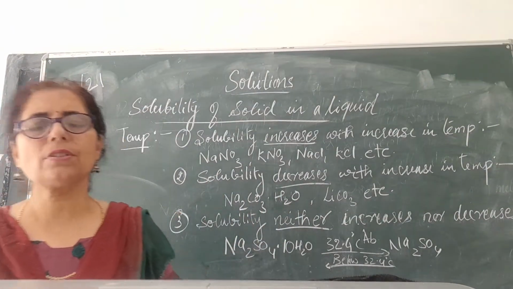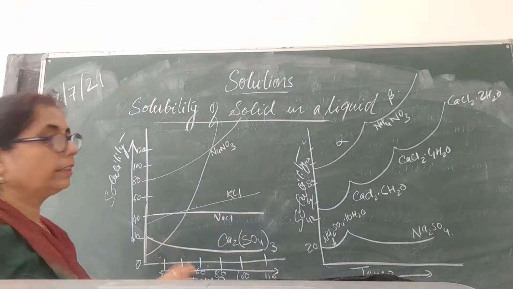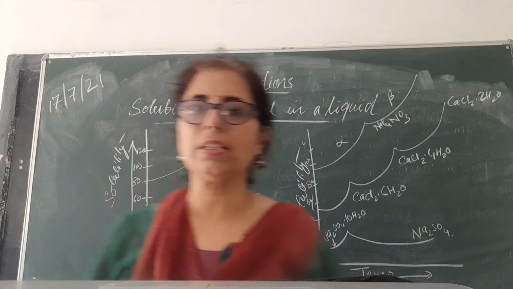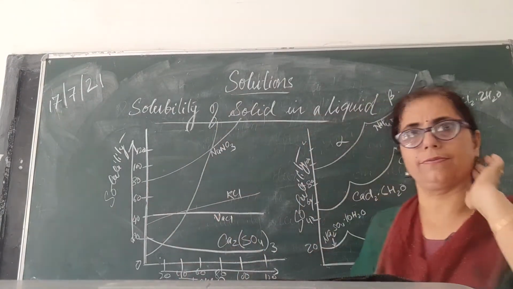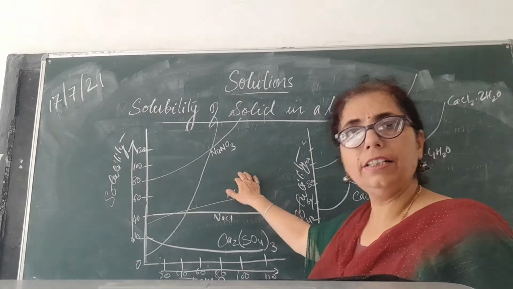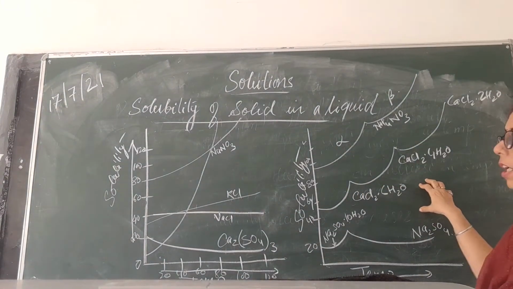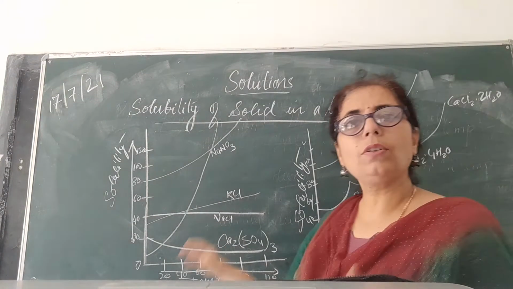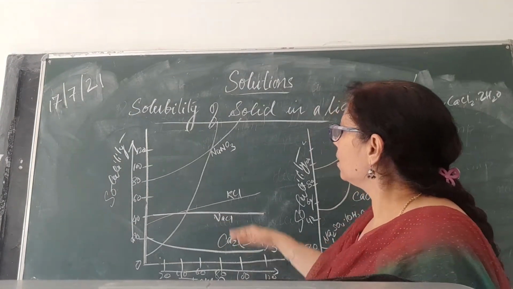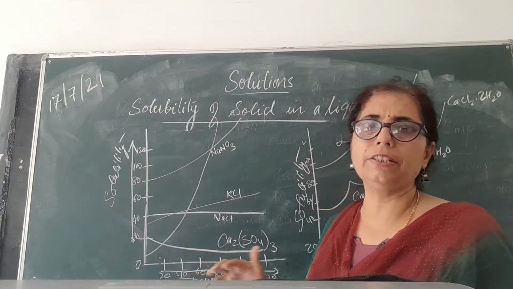There are some graphs also given in your book. Children, here you can see the effect of temperature with the help of a graph. Here I have made two types of graph: one is a continuous graph and the other is a discontinuous graph. In the continuous graph, you can see that there are some salts whose solubility either increases or decreases continuously.